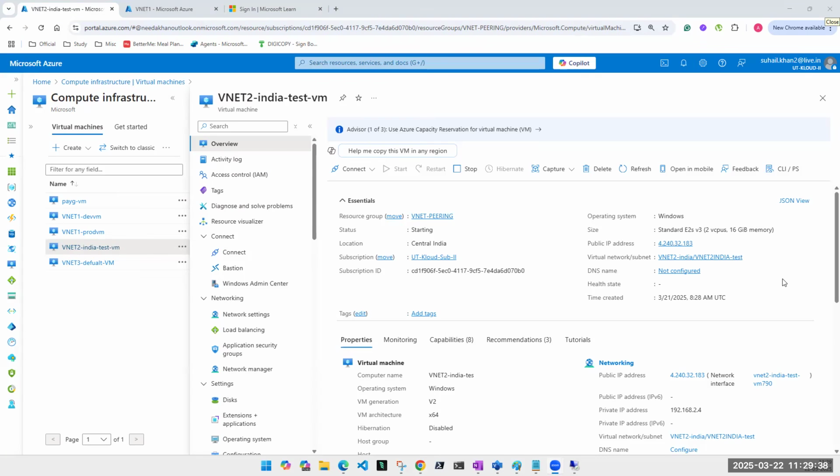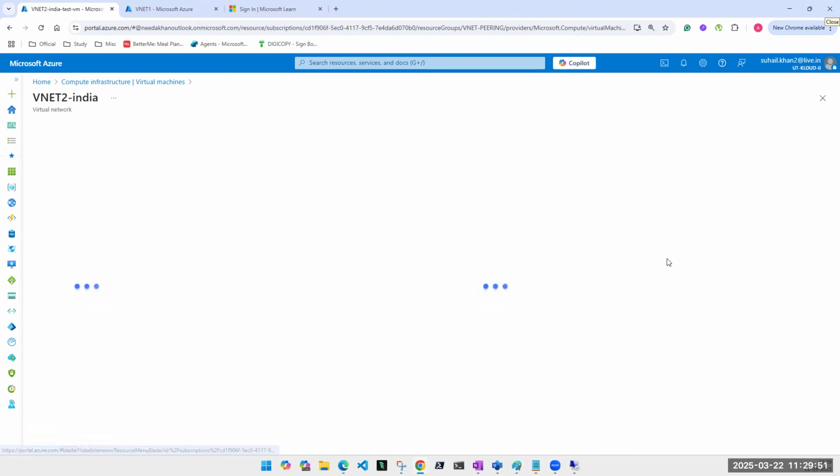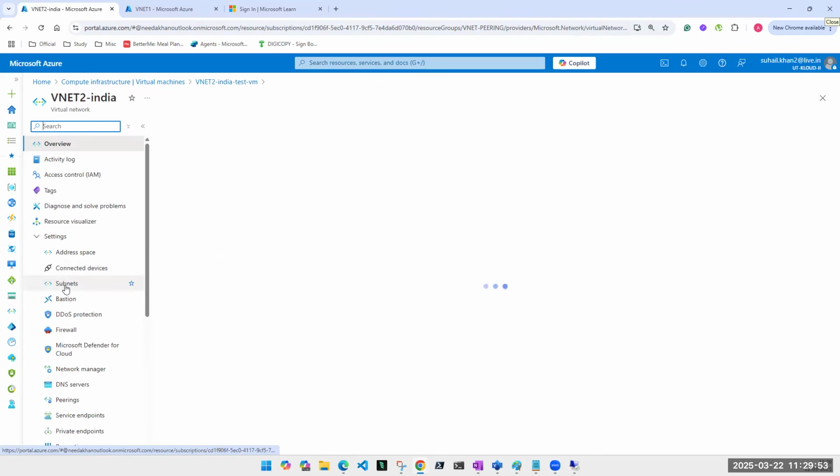It's VNet 2 hyphen India. It's the virtual network name. What is the subnet name? That is VNet 2 India hyphen test. Yes. So now I know where my machine is. Right.